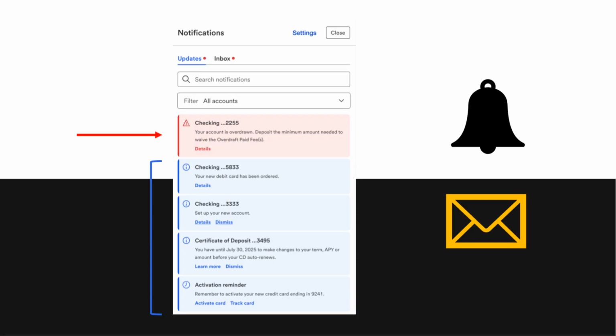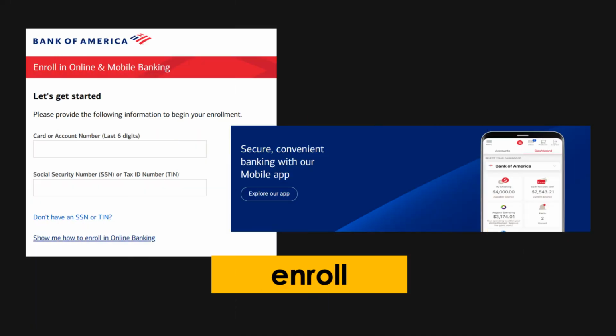Enrollment in online banking is required to access services through the web or mobile apps. This process involves creating a secure login and verifying your identity. On this screen, you can see the enrollment page. To get started, you enter your account number and other details such as your social security number or tax ID. Once you complete enrollment, you can use online banking to manage your accounts, pay bills, and track your finances. Some people prefer to bank on their mobile devices using a banking app, while others use a computer. Either way, enrollment is the first step to access these convenient services.